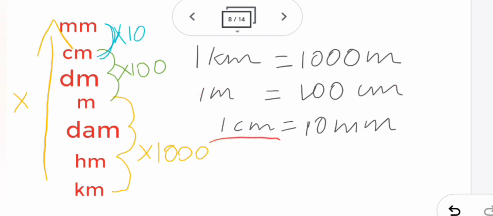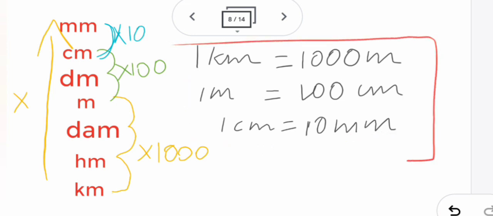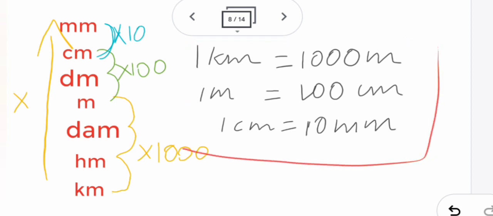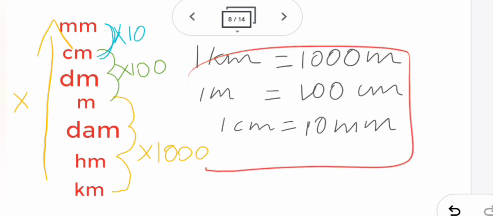Next one, centimeter to millimeter. So centimeter to millimeter, you go only 1 step upward. So only 1 zero, so the number is 10. Since you go upward, you have to multiply here. So 1 centimeter equal to 10 millimeter. So this is the formula. These 3 formulas we are using to convert the higher unit into the lower unit. You must remember these 3 formulas. It is important.